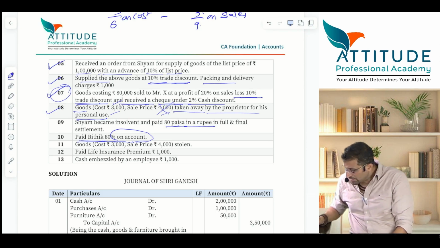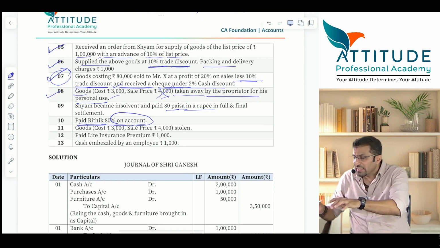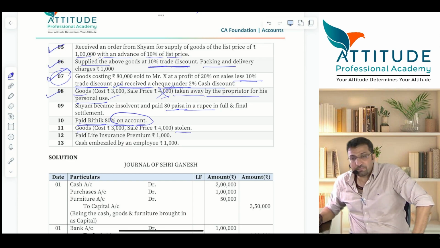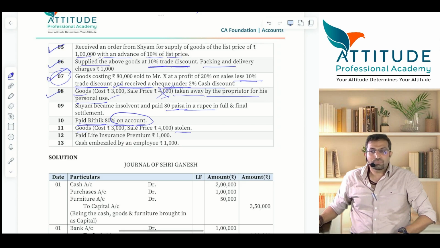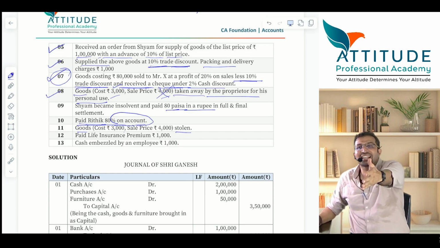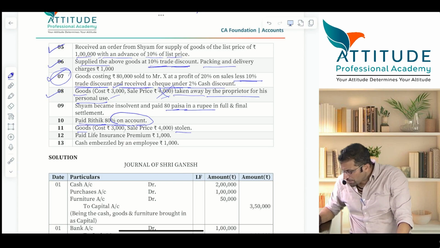Last. Okay. Now this I will not put the entries. I'll just discuss it orally. Anyway, in the answers it is given. Okay. Goods costing 3,000 was stolen. Loss by theft. Loss by theft account debit to purchases. Loss by theft account debit at selling price or cost price? So not at selling, at cost price.